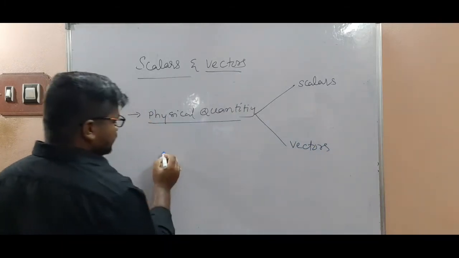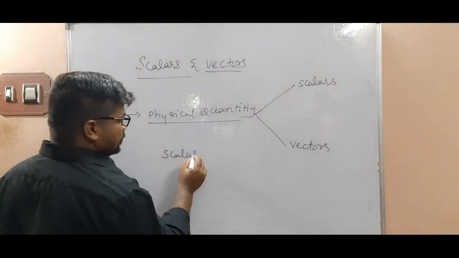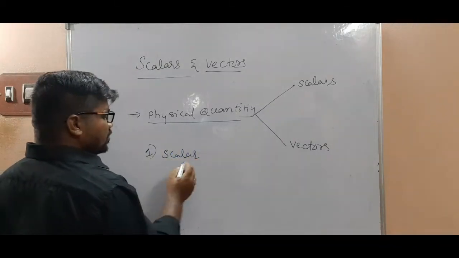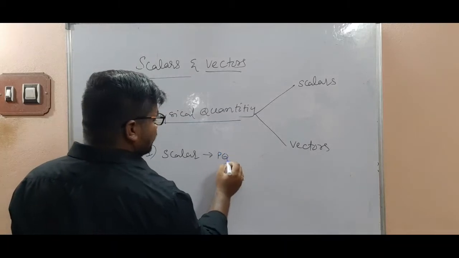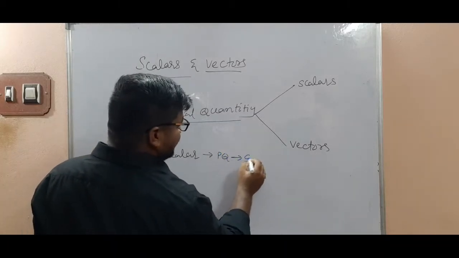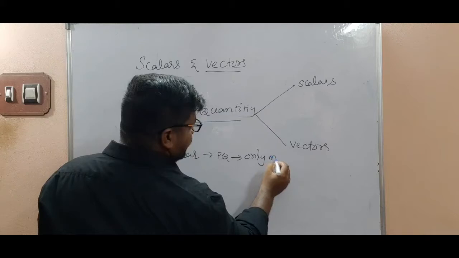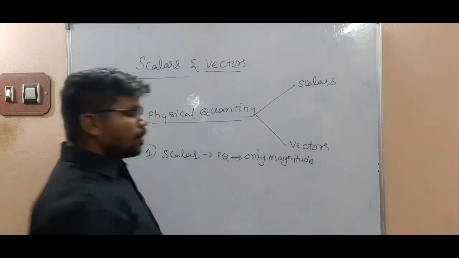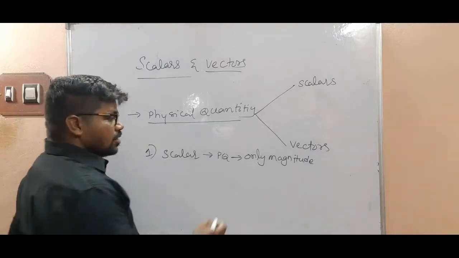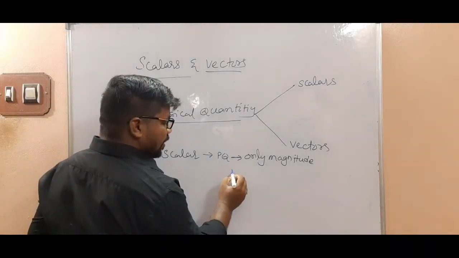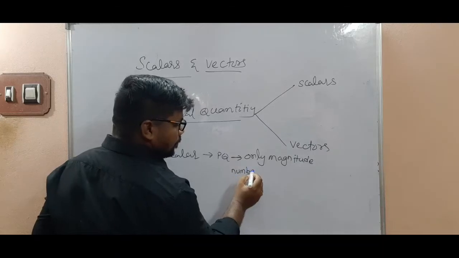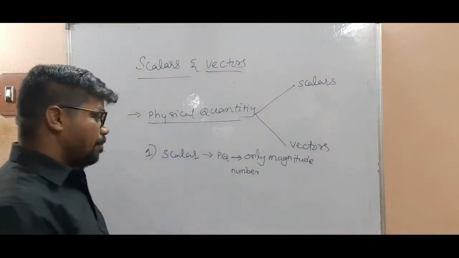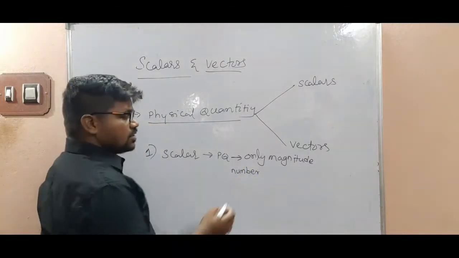Coming to scalars. So physical quantity having only magnitude. Okay, magnitude means having only number. Having only number means how much.